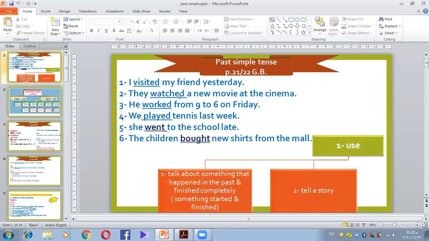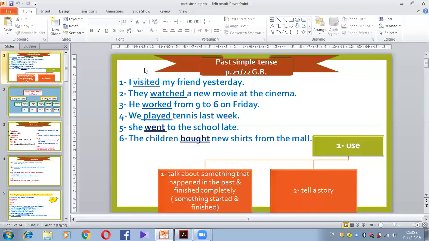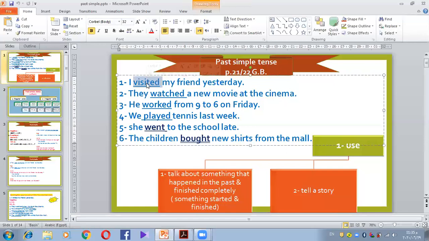So I want you to have a look at these examples and try to guess what is something similar between these sentences. What is something that you think is repeated or common between these sentences? Okay, so you can have a look at the verb to make it easier for you. Yeah, so we have here visited, watched, worked, and played.